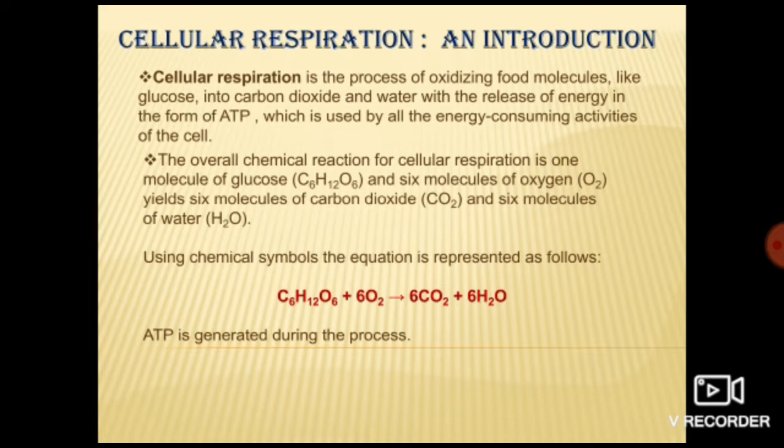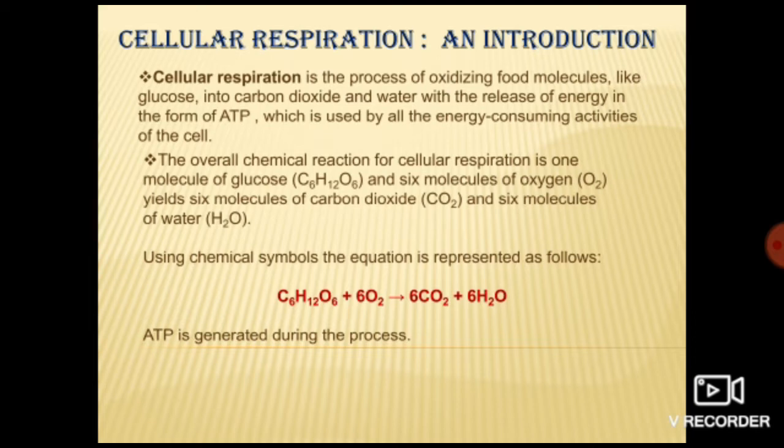Cellular respiration is the process of oxidizing food molecules like glucose into carbon dioxide and water. What happens in that? Whatever food molecule we are taking, whether it is carbohydrate, protein, fat, it is ultimately producing glucose. That glucose, for the production of energy, starts oxidizing, starts burning, and after oxidation it produces carbon dioxide and water. Along with this, it is also producing ATP, which is energy, and we use this ATP for various life processes.